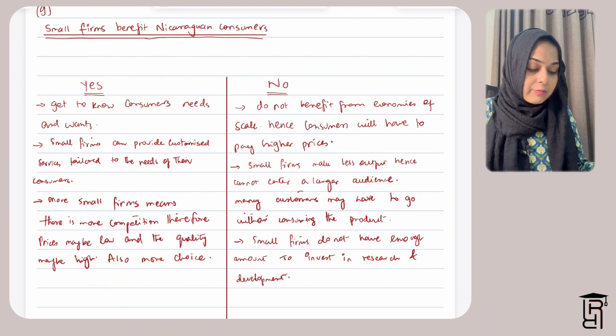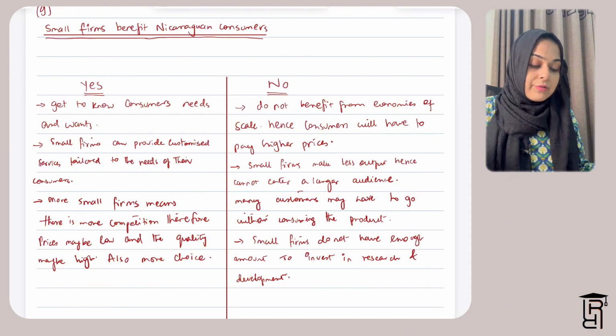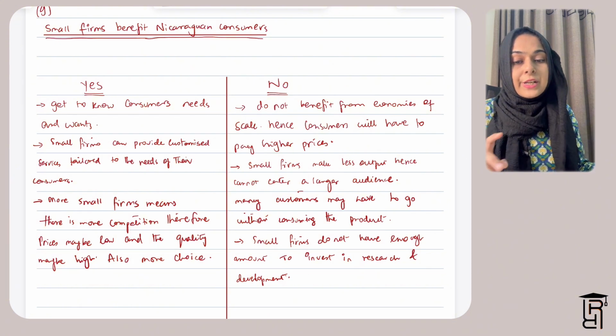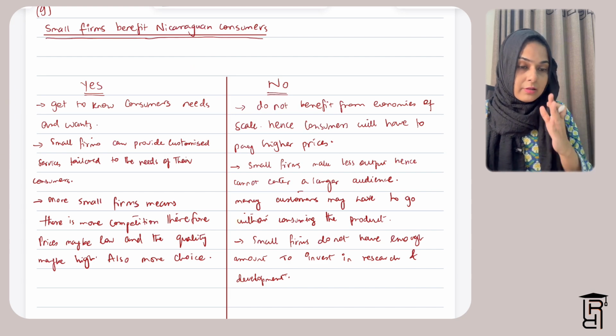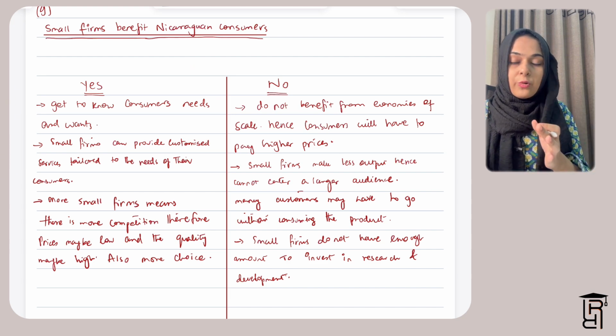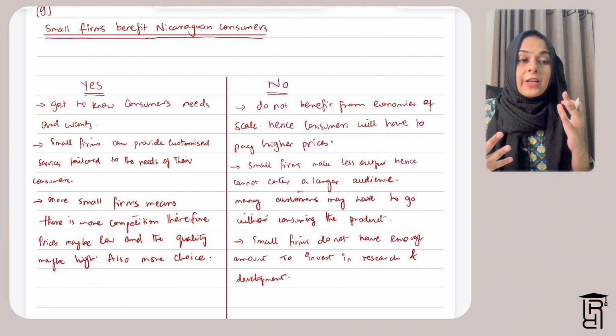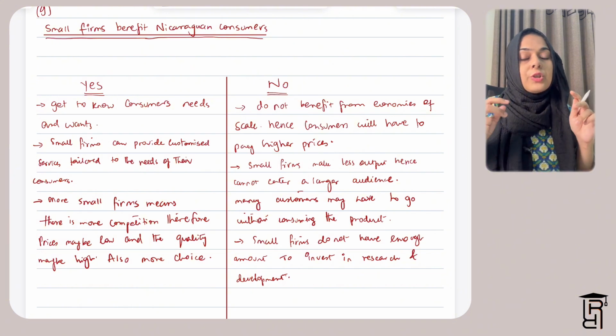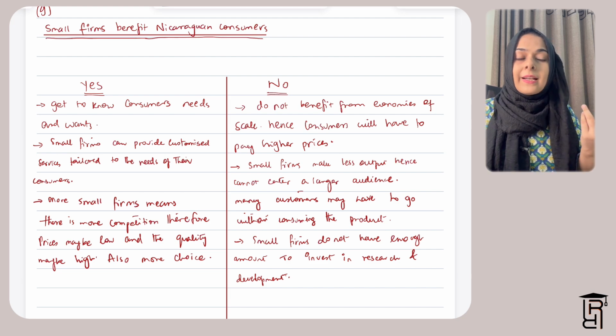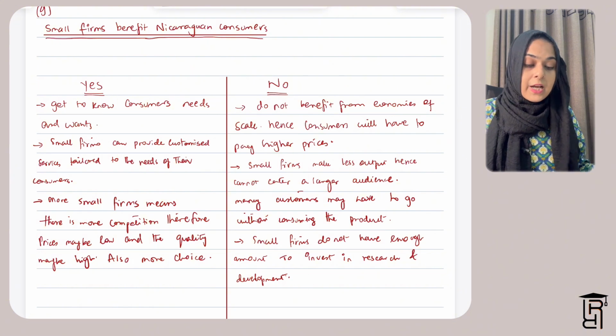So small firms will not have enough to reinvest in research and development. Because new ideas, new innovations and new products cannot be made, the consumers will not get all those new products that could be made if the firms were large enough and made a lot of profit.